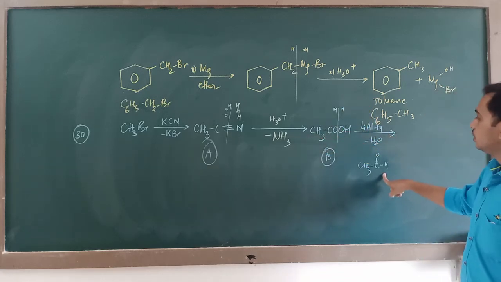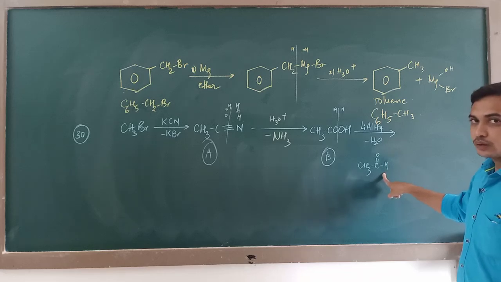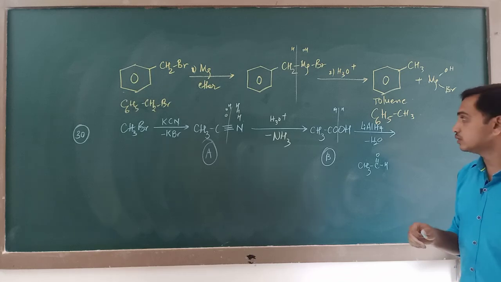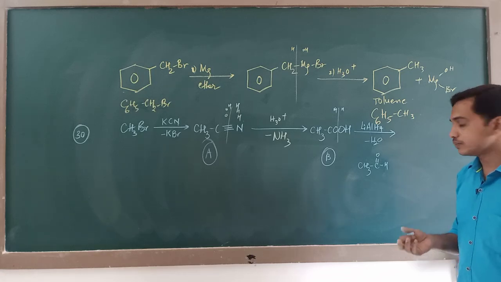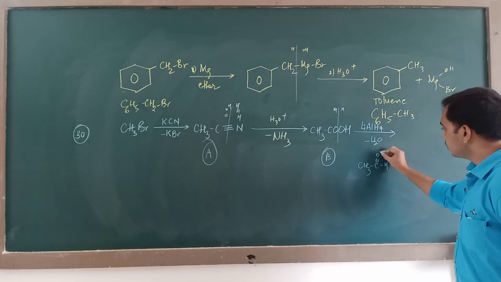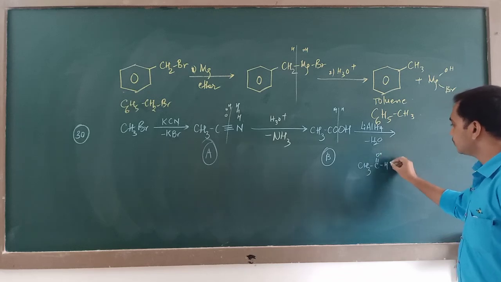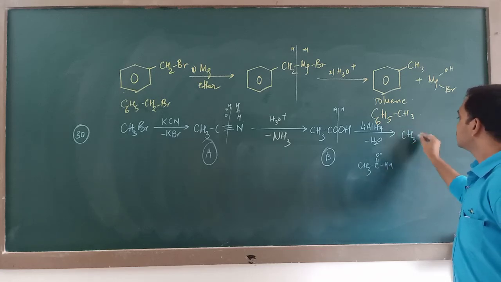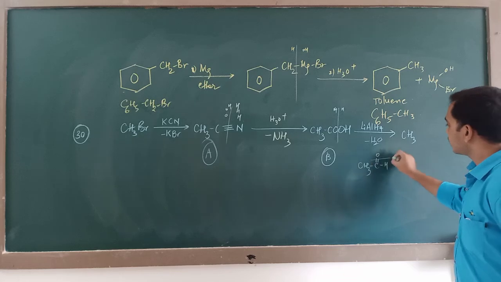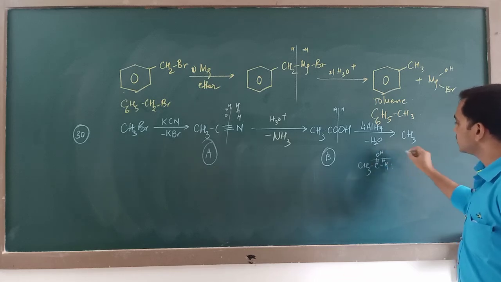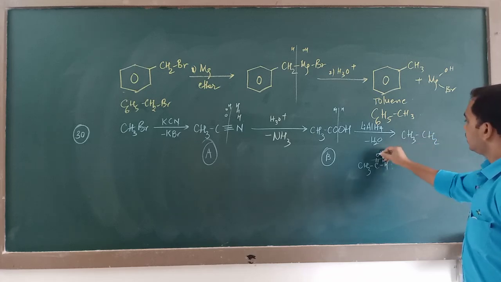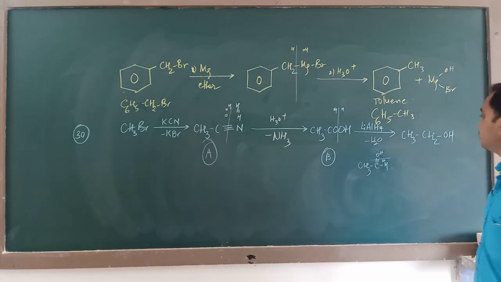To this product you again add two more hydrogen atoms. How do you add them? One here and one here, across the double bond, so that you will get CH3CH2OH.